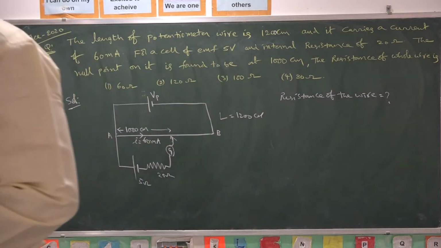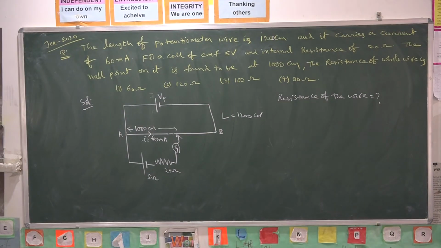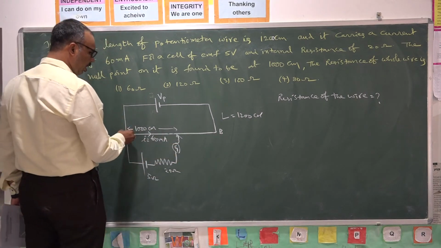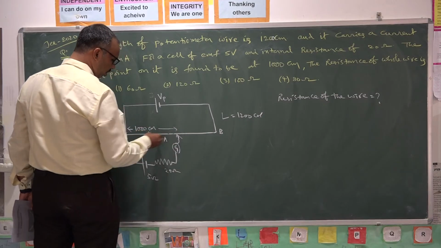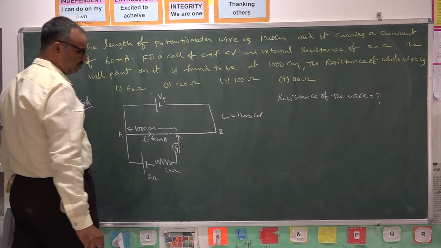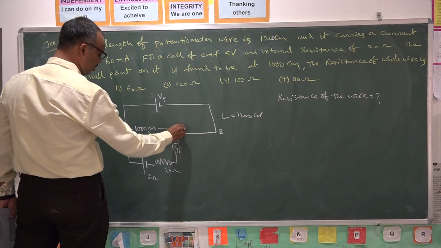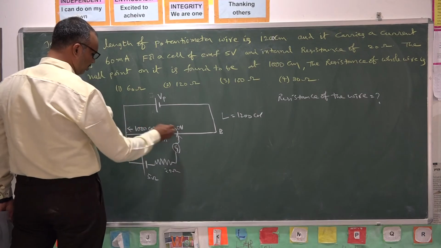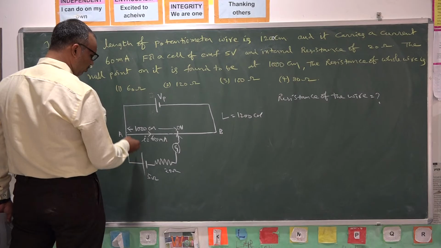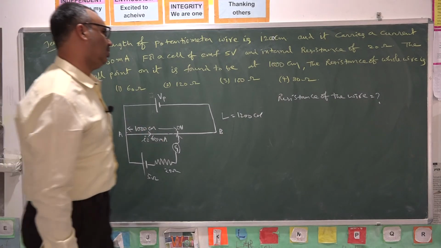So now you tell me the formula for solving this question. This is a very simple question. Here clearly on 1000 centimeters the voltage dropped is 5 volts. Because it is a null point, the potential difference between these two points is 5 volts. 5 volts potential is dropped over 1000 centimeters.